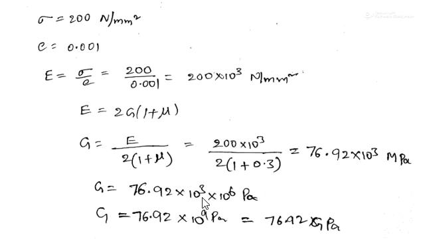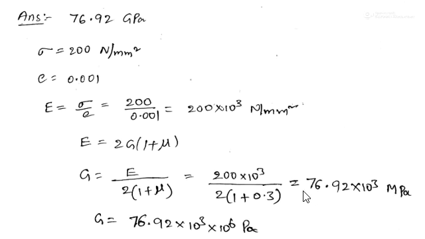Combining 10 to the power of 6 and 10 to the power of 3, I can write 10 to the power of 9, and we know giga means 10 to the power of 9. So in place of 10 to the power of 9, I will write simply giga. So the answer here is G value is 76.92 gigapascal. That is the answer here.